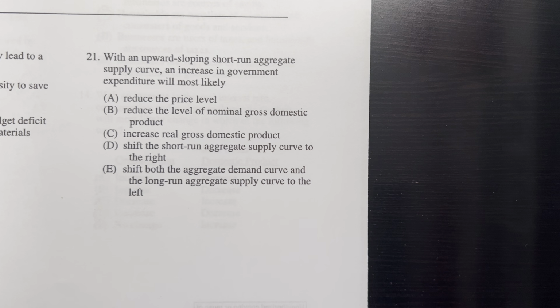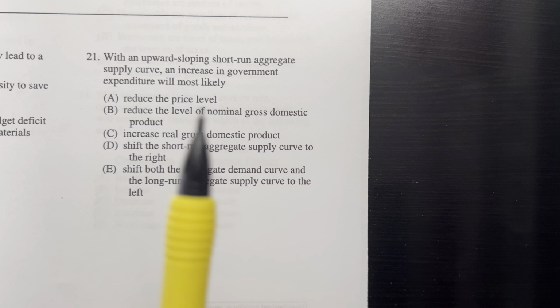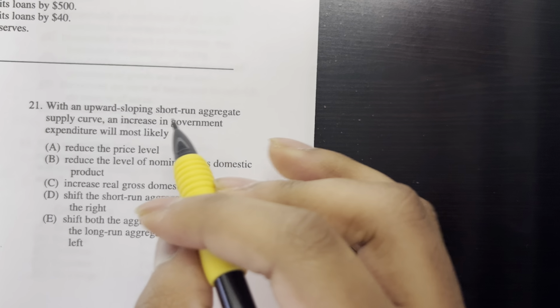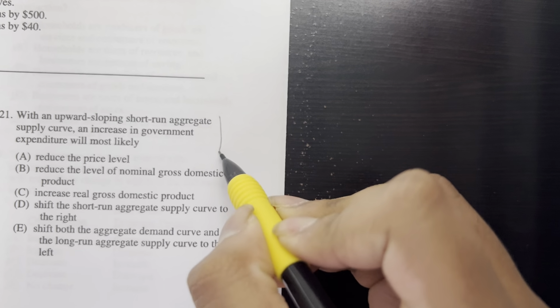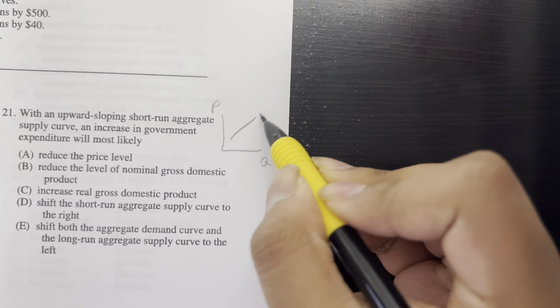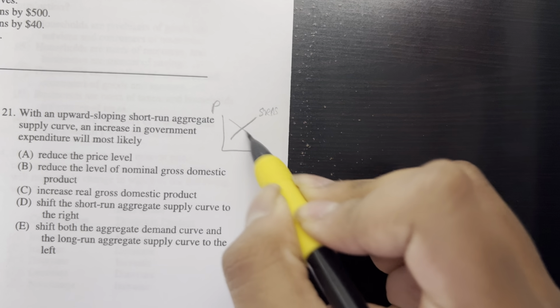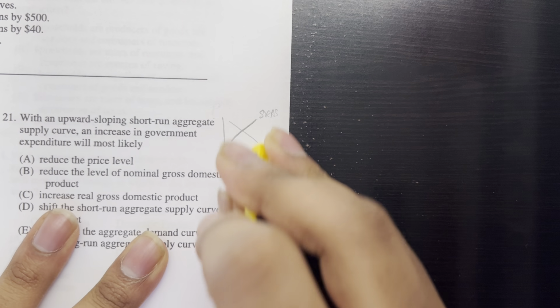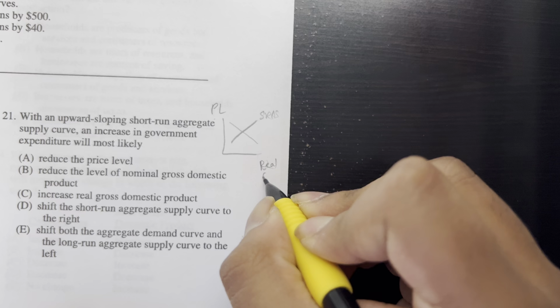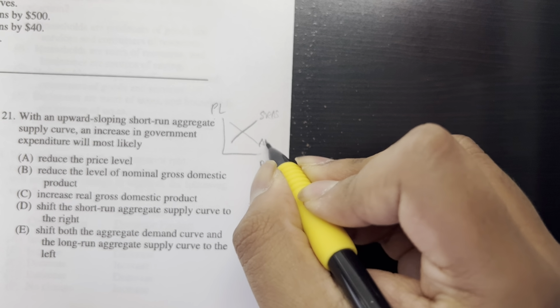All right, time for the next set of questions, 21 to 30. With an upward sloping short run aggregate supply curve. All right, so you have price, quantity, SRAS, or sorry, not price and quantity. I make this mistake kind of a lot. Price level, real GDP, and then you have aggregate demand.